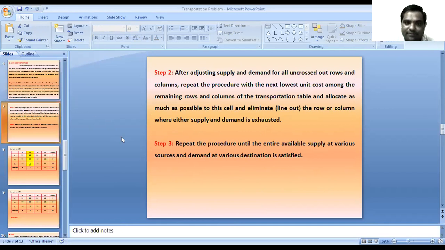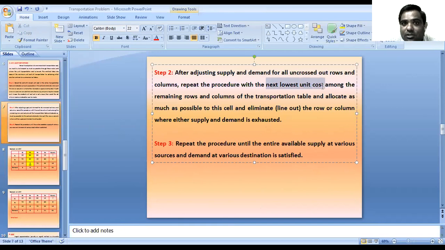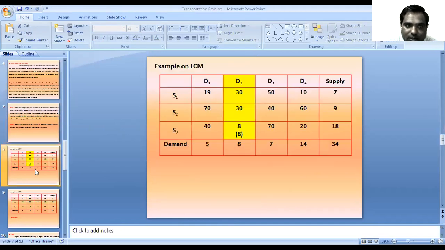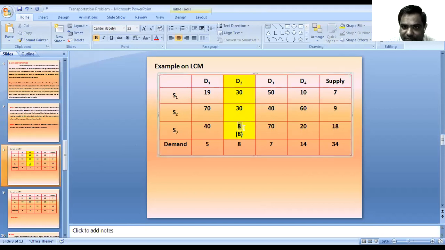Then the second step: after adjusting demand and supply for all uncrossed out rows and columns, repeat the procedure with the next lowest unit cost among the remaining rows and columns. So the next lowest minimum transportation cost in the remaining rows and columns. The first smallest is 8 units, the next smallest is 10 units.